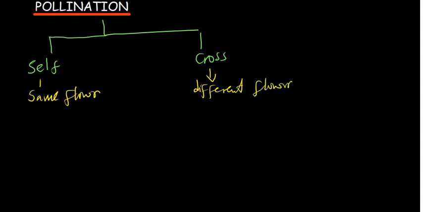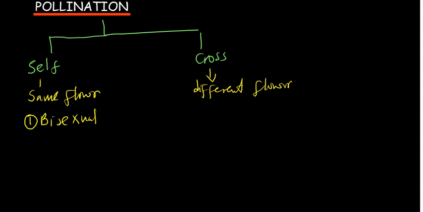Okay, now what are the factors that promote self-pollination? Well, the first factor is bisexual flowers. Bisexual flowers are simple flowers that have got an anther and the stigma, and these two are maturing at the same time.